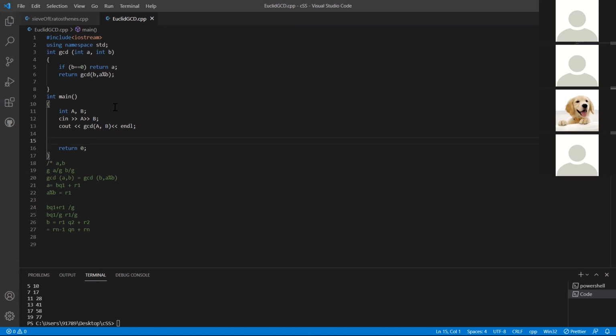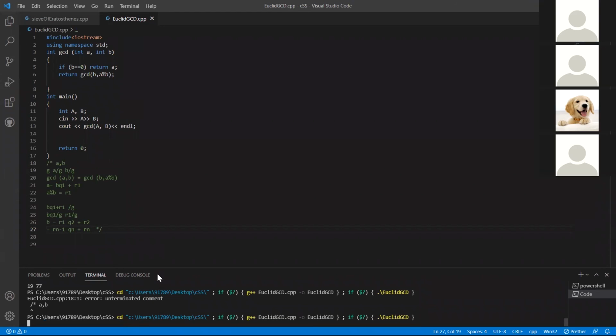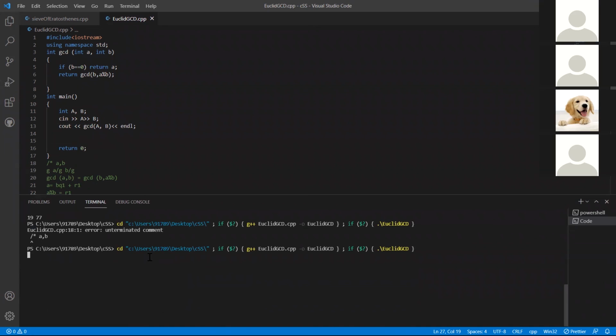Yeah, so this is basically it. This is the Euclid's algorithm, and in the main function I'm taking 2 inputs from the user, and I'm calling the function here, right? So let's try running this. Give me any 2 numbers. 1260. So the GCD of 1260 is 12.